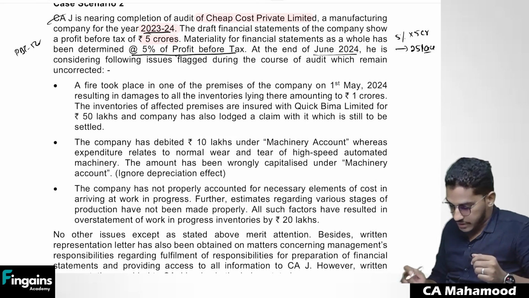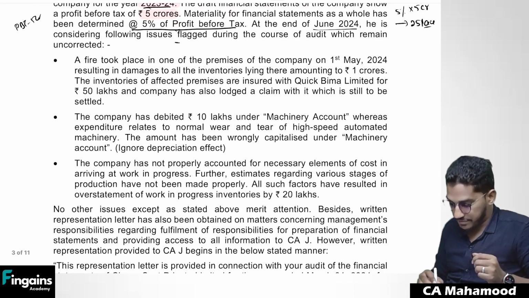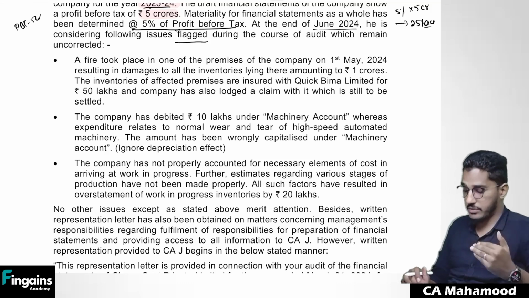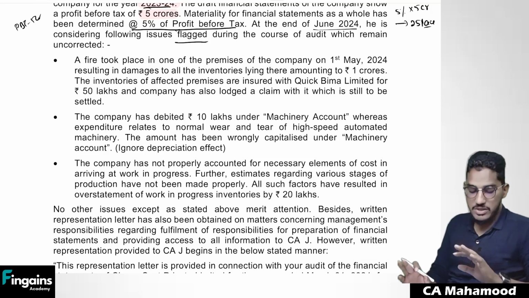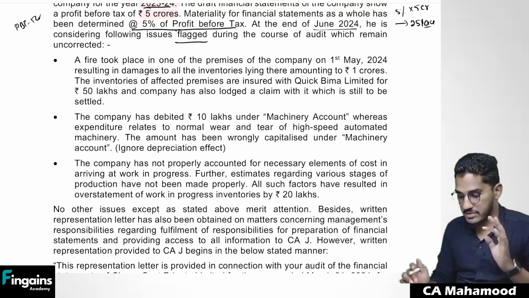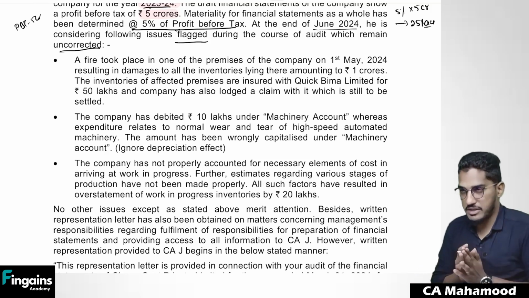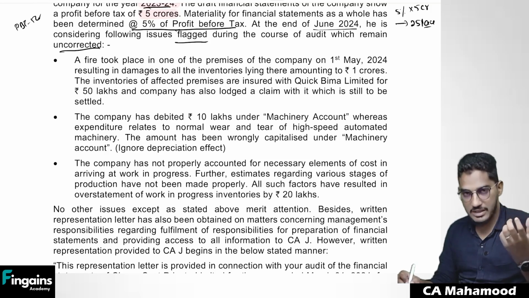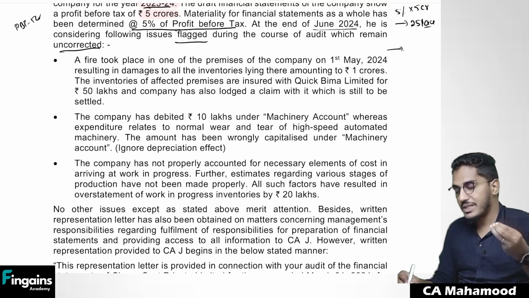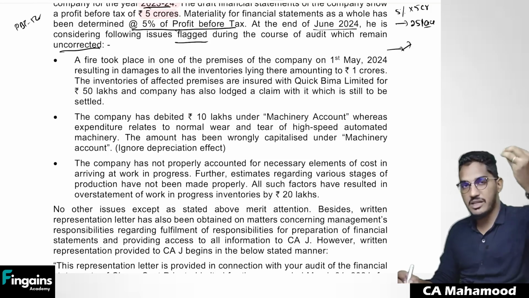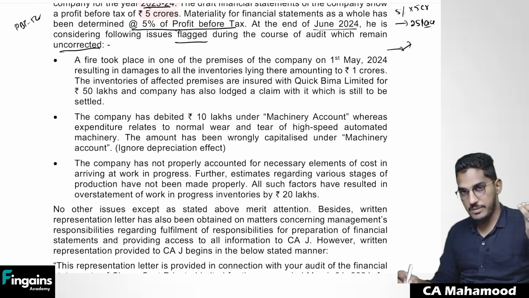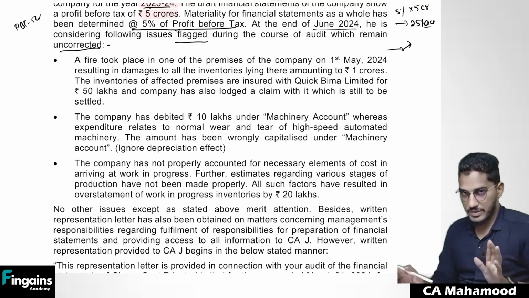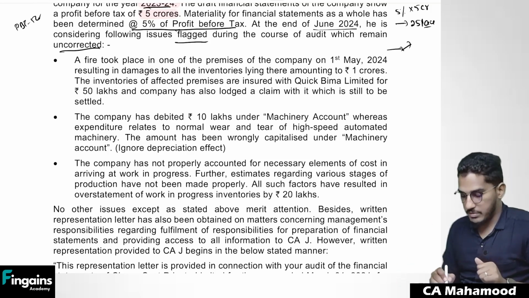At the end of June 2024, he is considering the following issues flagged during the course of audit which remain uncorrected. So after conducting the audit, he found some misstatements. Those misstatements are not actually corrected in the financial statements. That means there were uncorrected misstatements in the financial statements. So what we should do, we have to analyze all that uncorrected misstatements, and we need to check whether that uncorrected misstatements has exceeded the materiality level or is it within the materiality level. If the uncorrected misstatements has exceeded the materiality level, then we have to modify our opinion. Yes or no? So let us see what are that uncorrected misstatements.